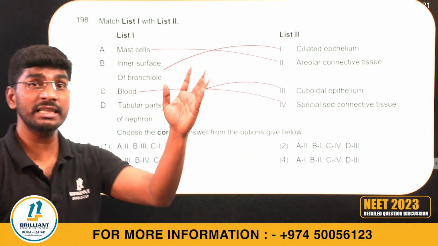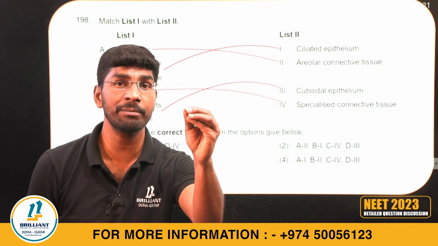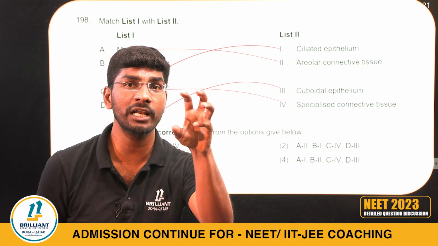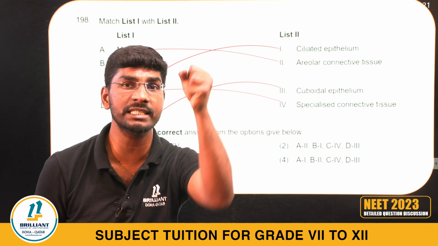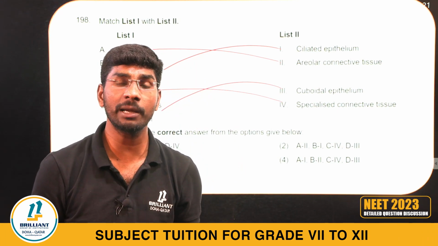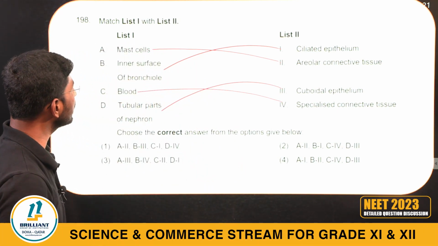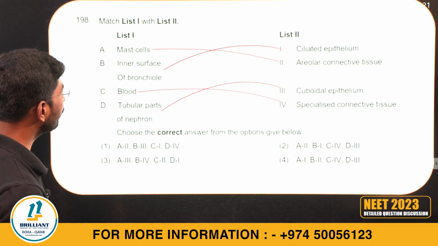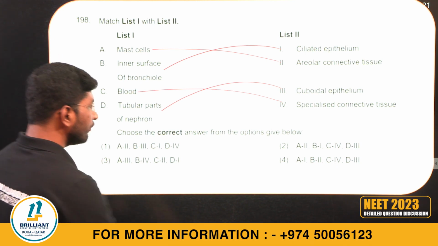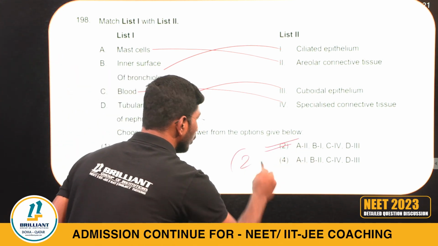I shouted like anything in the class. PCT is made up of simple cuboidal epithelium with brush border, increased surface area for reabsorption, I said. So the right answer is 2, 1, 4, 3, option 2.